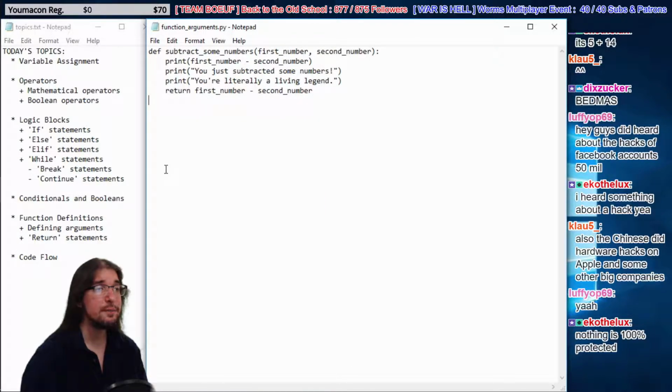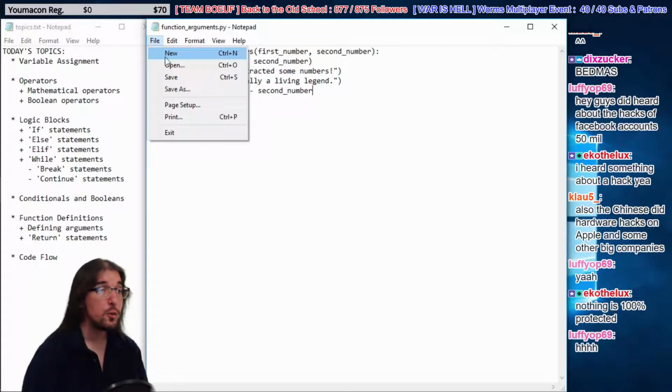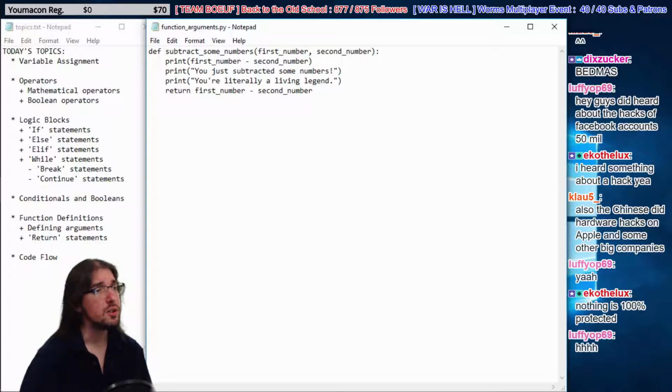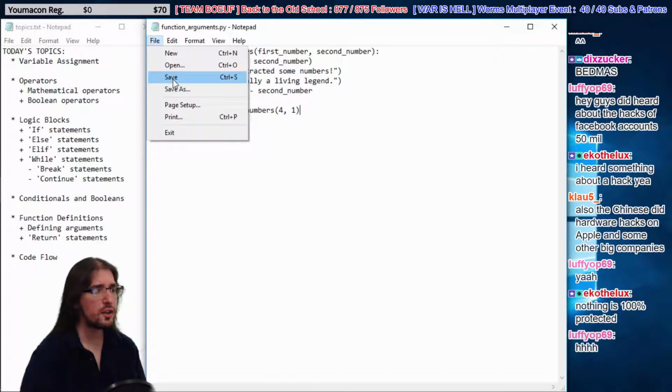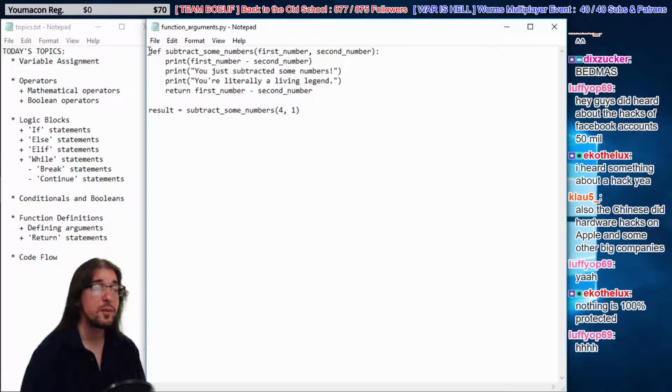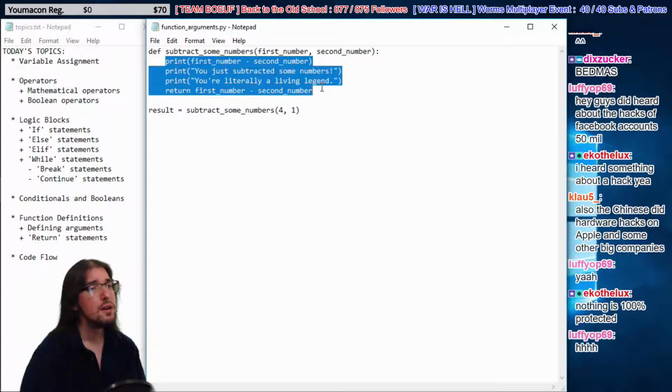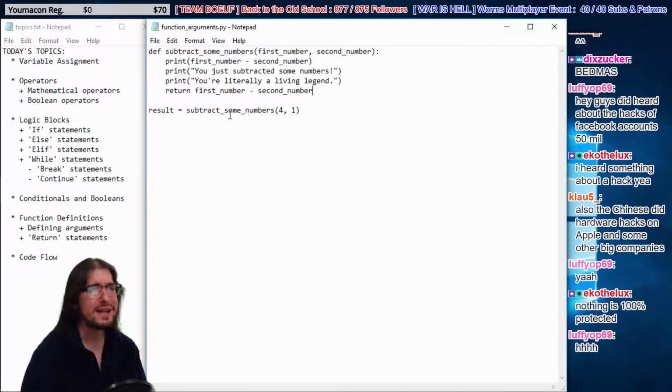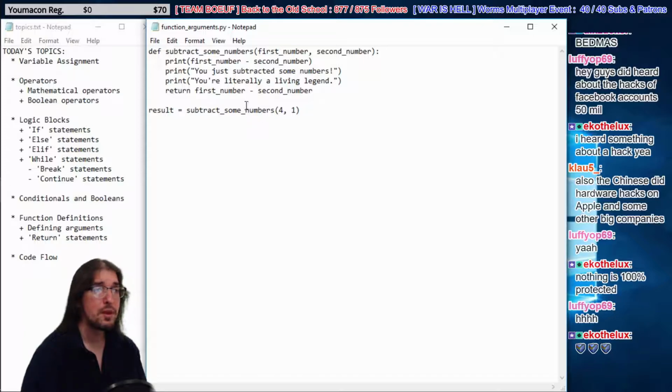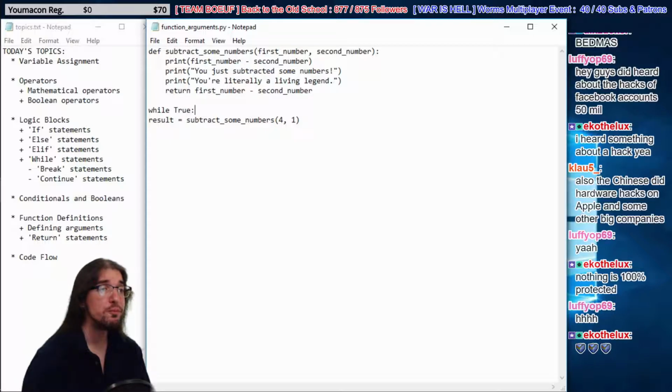Previously, in all of our code so far, let's do this code here. Result equals subtract some numbers, 4 and 1, we did before, right? Now, previously, all of our code has been read from top to bottom. It always goes from the top to the bottom, and this code here is indented, right? It only runs in certain circumstances. But what if we want the code to run repeatedly without having to type it in all the time? Well, you can use some logical statements like while true, do this.